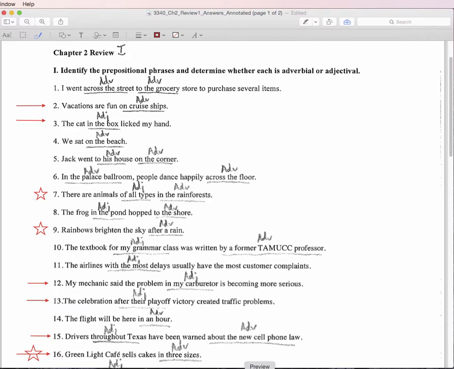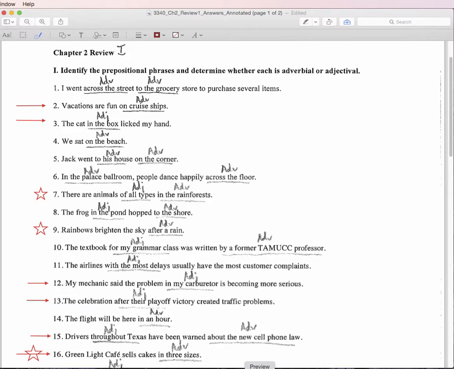8 is similar to number 3, where in the pond, again, there are many frogs in the pond. There are many frogs around the pond, but we're talking about this specific one. If you do the pronoun test, you cannot say it in the pond. You can say it hopped. Because you can substitute it for that full chunk, that makes it adjectival.